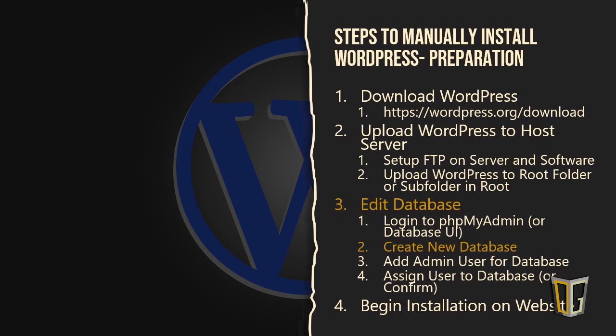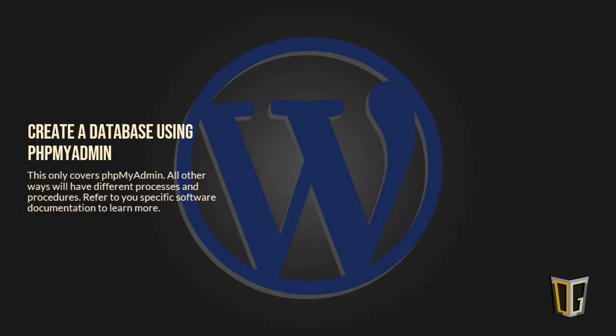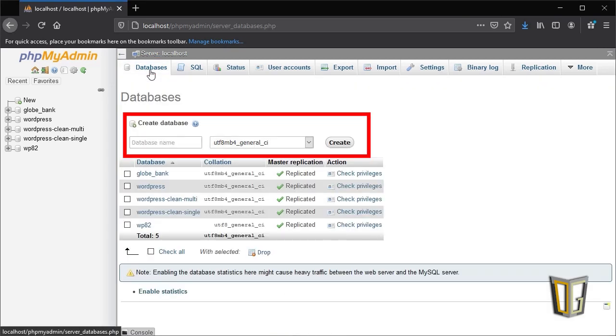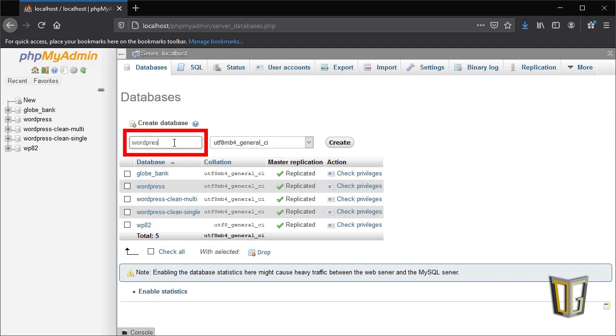Once you're logged in, you'll need to create a database. To do this, click on the button labeled Database in the top menu. If you have the permission to create a database, you'll see the Create Database option at the top of the database window. Enter a name for the new database in the text box with database name grayed out inside. This can be pretty much anything you want. Just don't use spaces. Instead, use underscores or dashes.